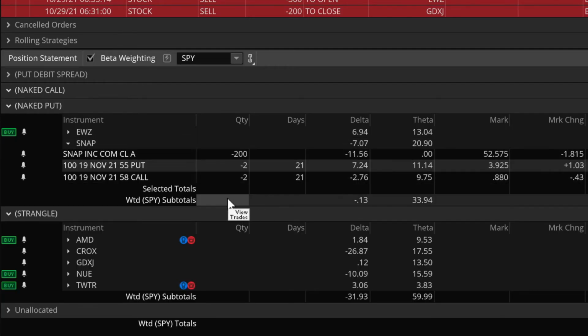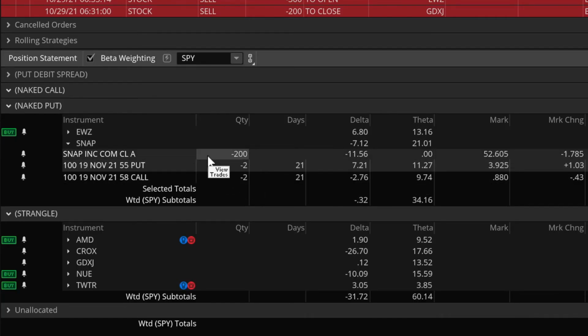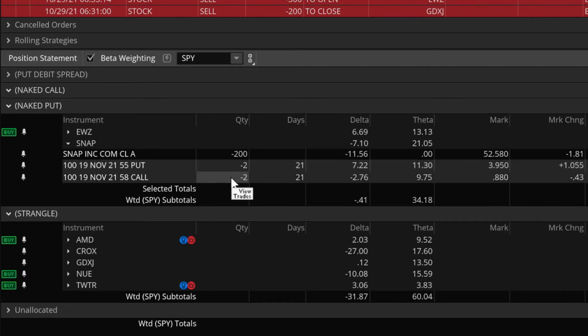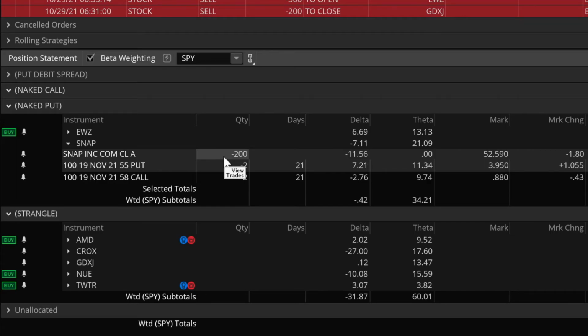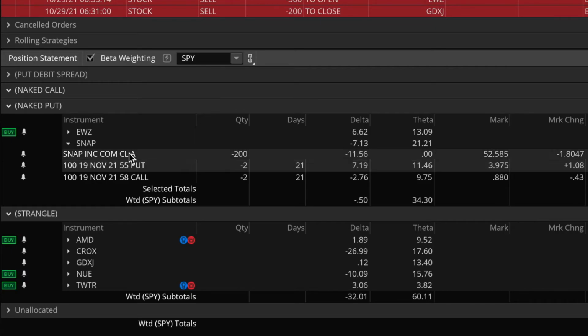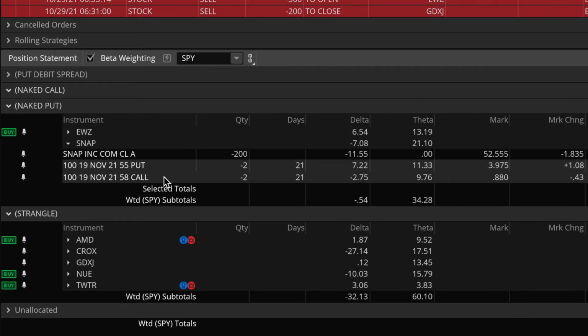And so nothing has changed here since I showed you that clip of me having to make all those adjustments. So I'm still short 2 contracts of the 55 strike put options and also still short 2 contracts of the 58 strike call options and still short 200 shares of the stock itself. So basically once Snapchat broke down below 55, so far it has remained below 55. Although yesterday there was a pretty significant rally for Snapchat, it got pretty close to rising back above 55 but fell a little bit short, and now today it is falling back down lower again. Very nice.